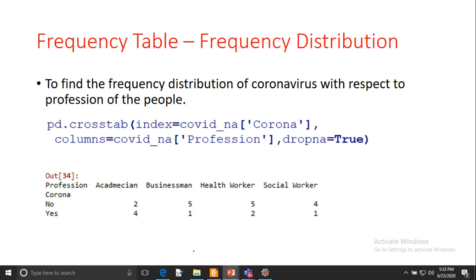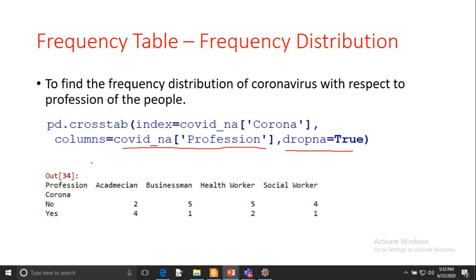To find the frequency distribution of coronavirus with respect to the profession of people, we can just pass the name of the column in the index keyword, and in place of the count name, I'm now passing the name of the other column, profession. I want to calculate the frequency of each category as per the profession of the person, and I will drop the NA values from the data frame.